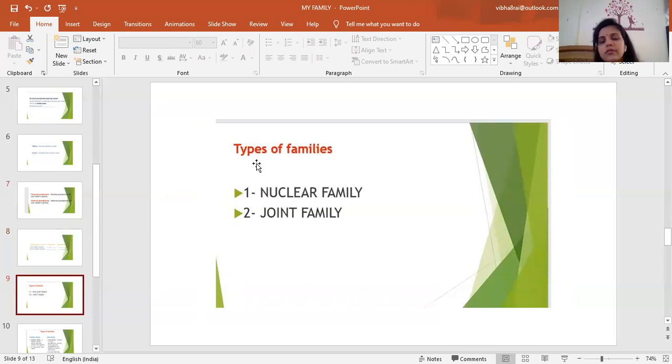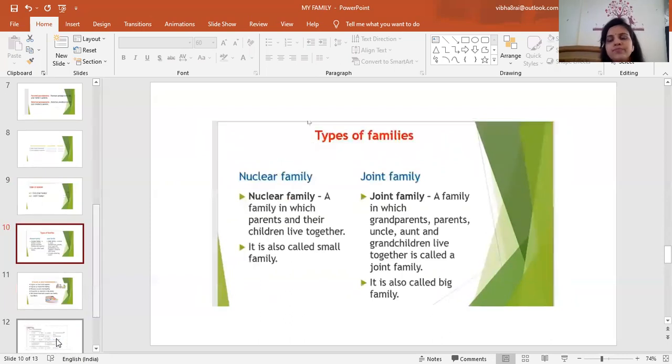Types of family. So children, there are two types of family. How many types of family? Two. First one is nuclear family and the second one is joint family. There are two types of family. First one, nuclear family, and the second one is joint family. So one by one, we will discuss about that.